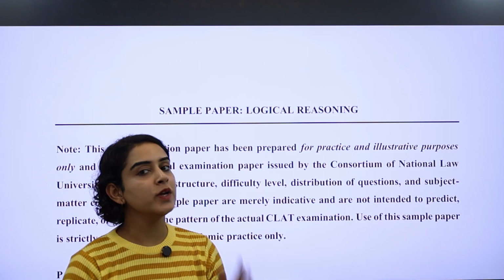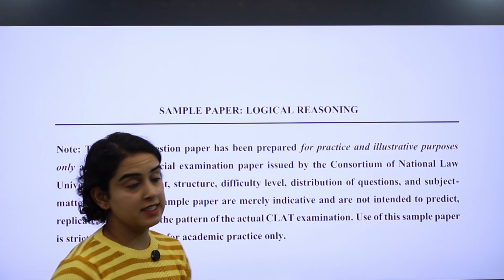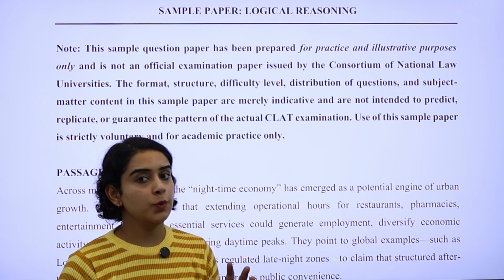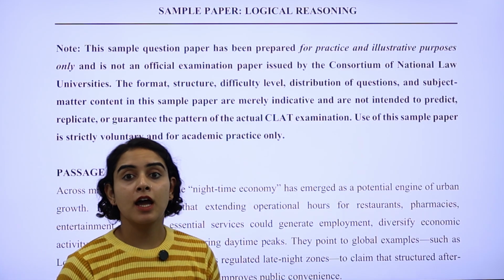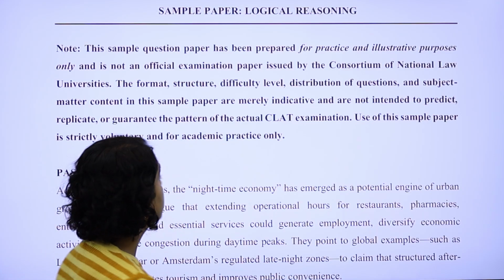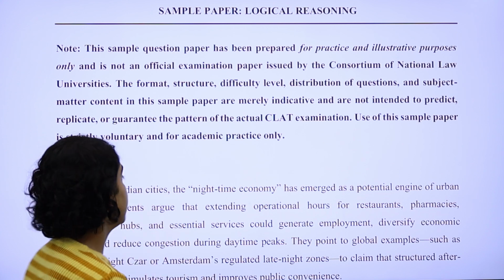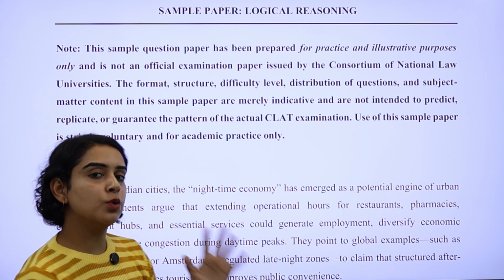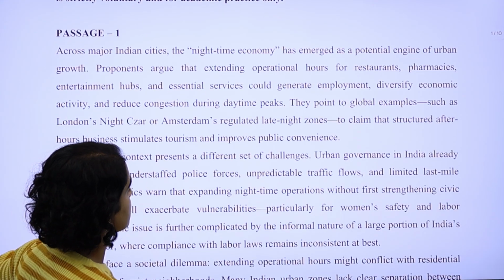All right, moving ahead with the next section of the sample paper, which is the logical reasoning section. Let's see what sort of questions were there. There were around 25 questions in the logical reasoning section, out of which 17 were passage based and 8 questions were based on sitting arrangement problems. Now we'll go through the passages one by one, and see what sort of passages were there and what sort of questions were asked.